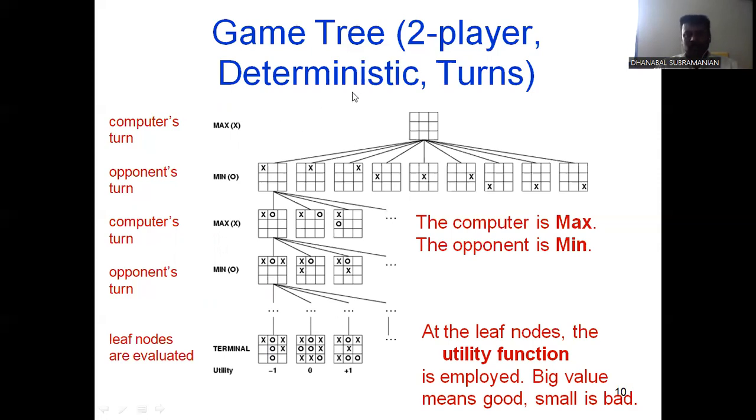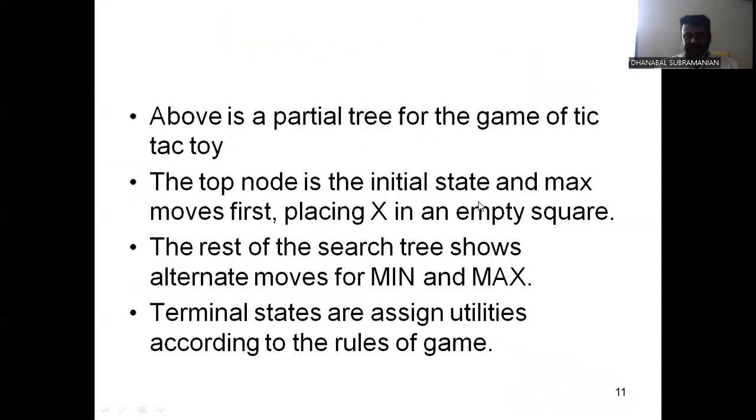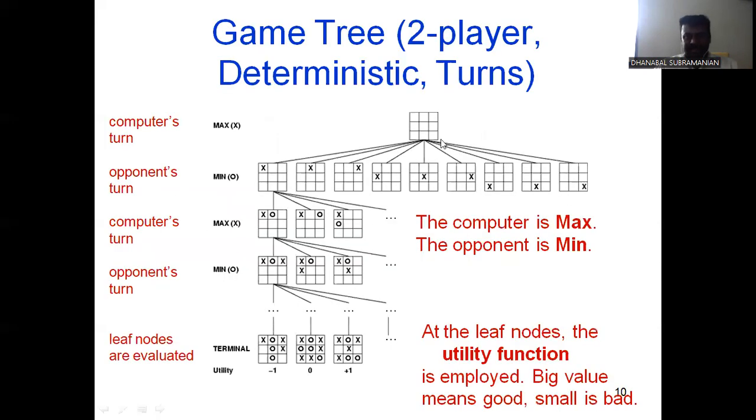Is the game tree two-player, deterministic, and turn-based? Above is a partial tree for the game of tic-tac-toe. The top node is the initial state. Based on the initial state, you can travel one by one through all the sequences and finally reach the final leaf node. In this final node, you receive plus 1, 0, or minus 1. Plus 1 is the higher level, minus 1 is the lower level.